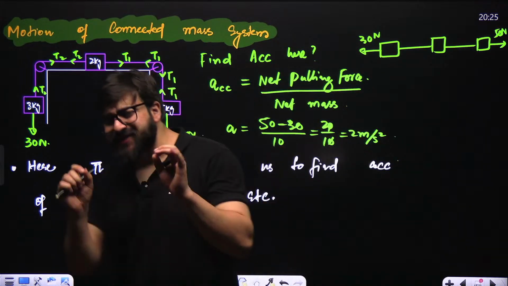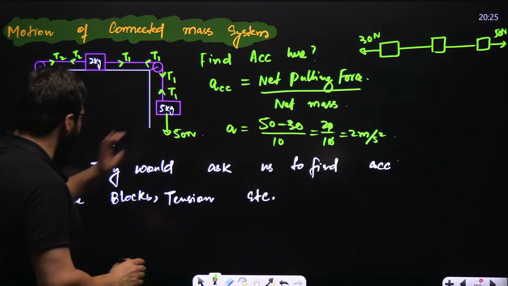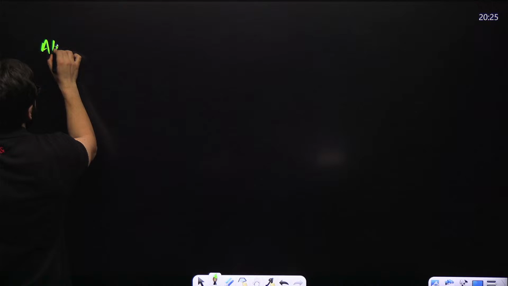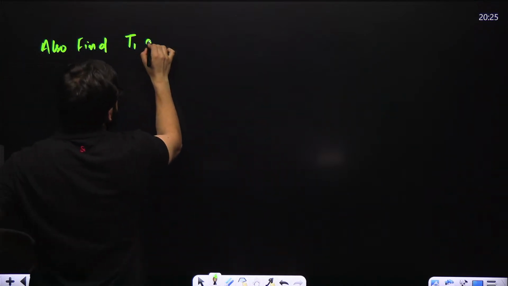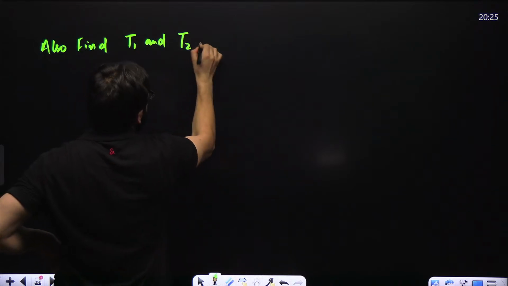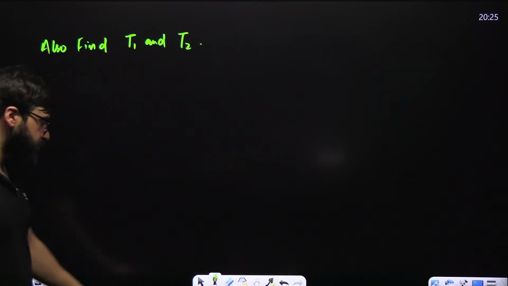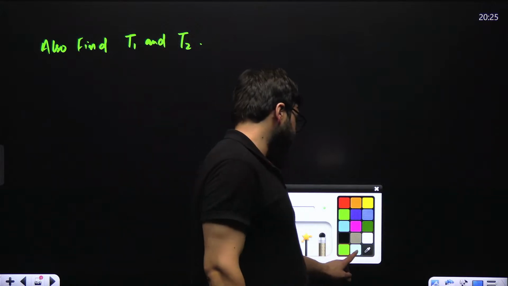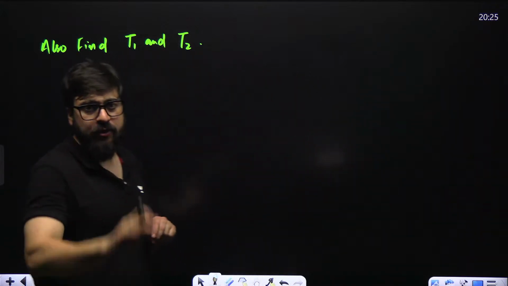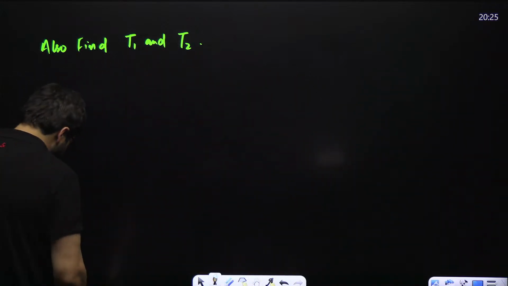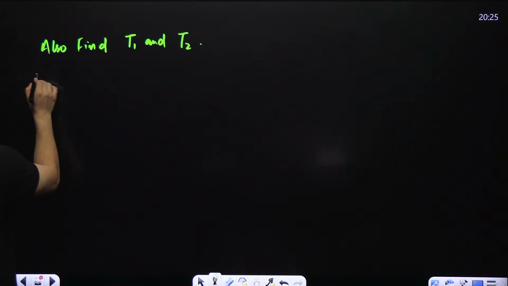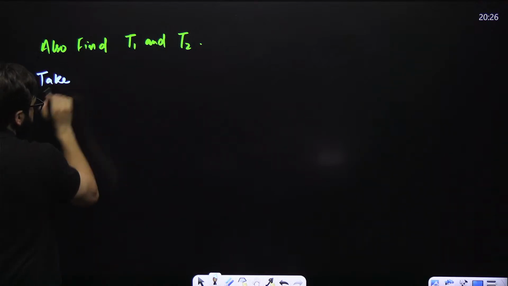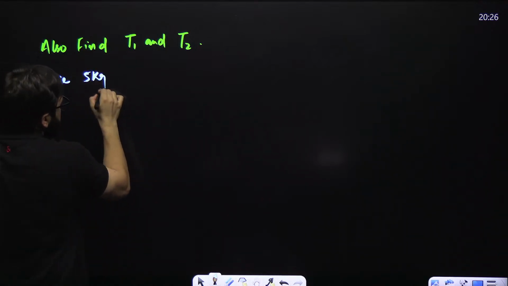Okay. Let's suppose in the same question they ask you to also find T1 and T2. If they ask you to find the tension also in the same question, what you are supposed to do in that particular case? Guys, see, let's first find T1. So we take the 5 kg block.